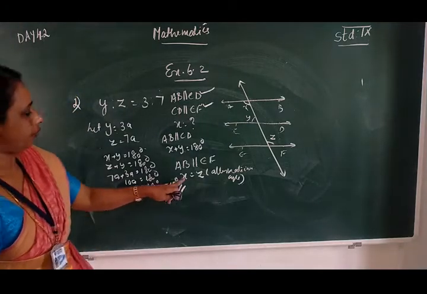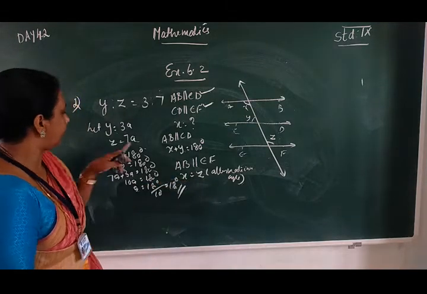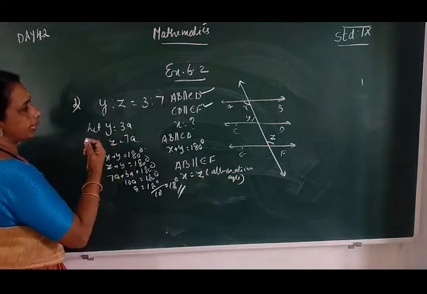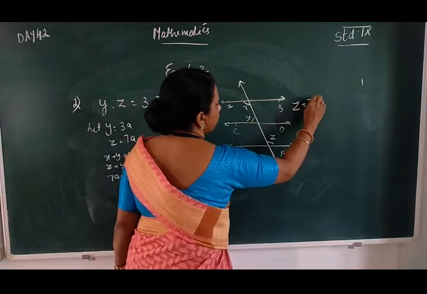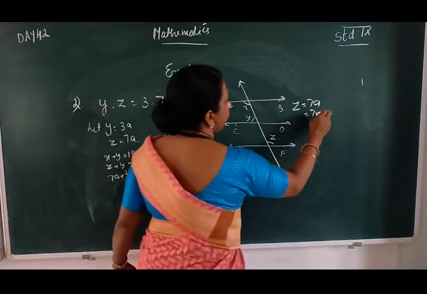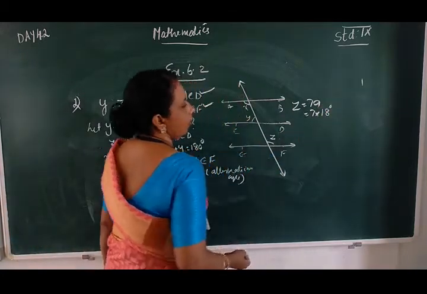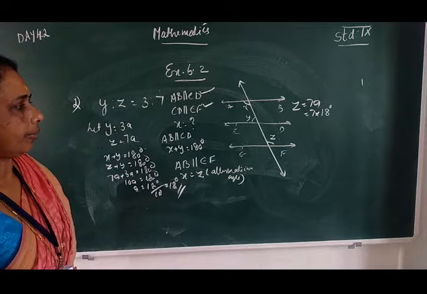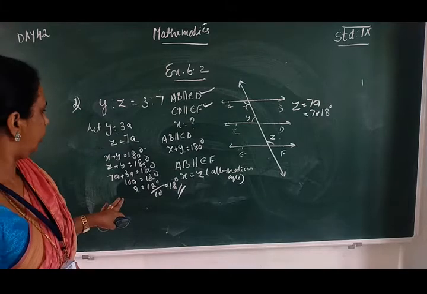We want to find out X. X is equal to Z. What is Z? Z is equal to 7A, that is 7 into 18.